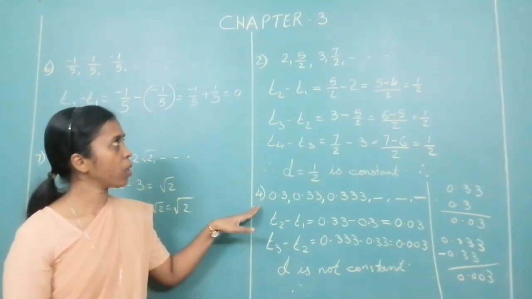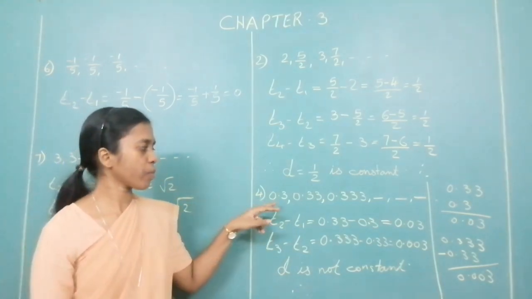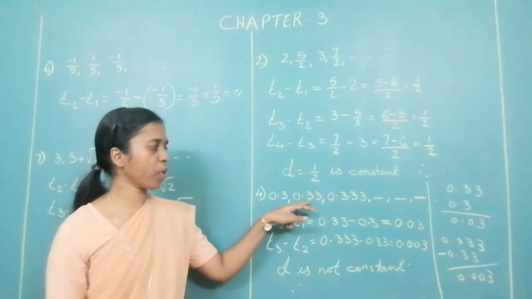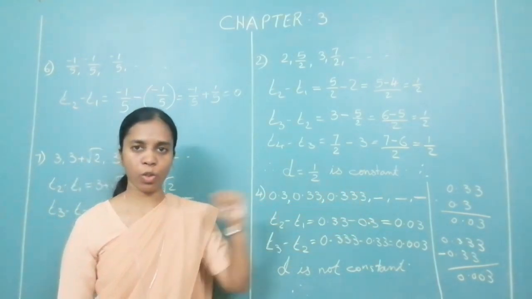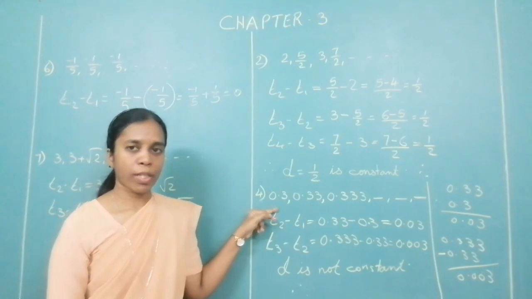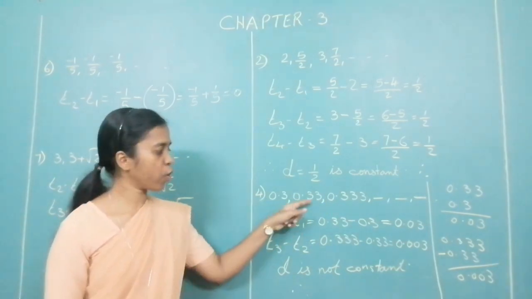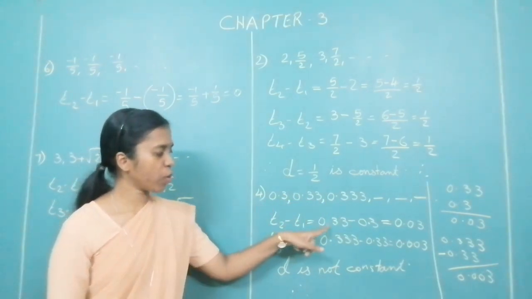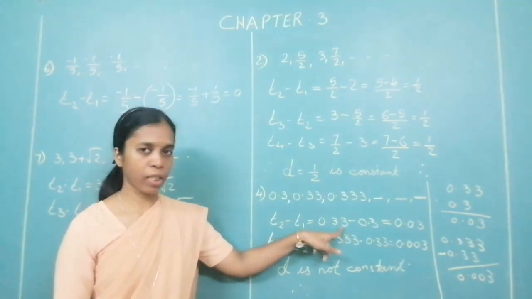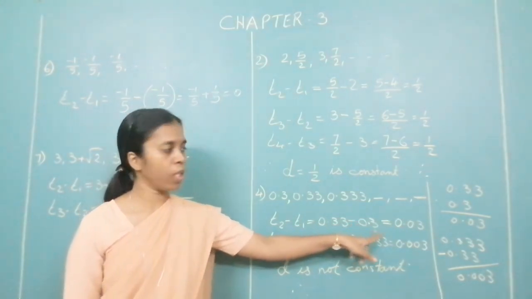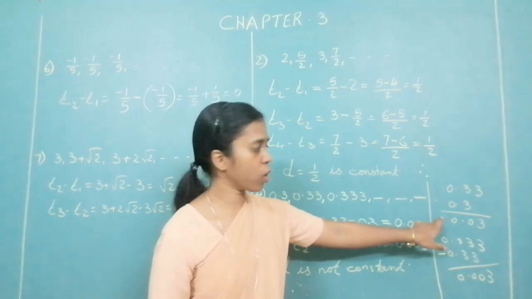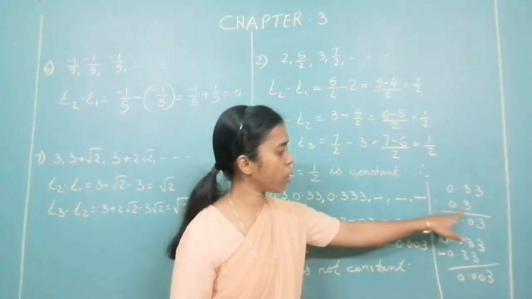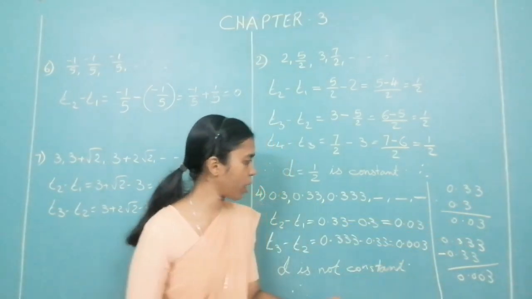Okay. Question number 4, you can do it. The question is 0.3, 0.33, 0.333 and it goes on. Again you have to write what is your T1, T2, T3. Now, T2 minus T1. What is your T2? 0.33 minus 0.3. I have done the subtraction over here. You get 0.03.